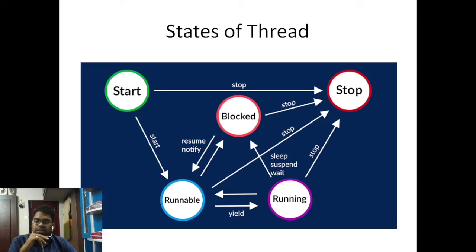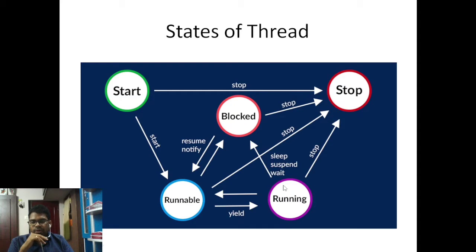Status of the thread. While we are starting the thread, it can move directly to stop. Otherwise, it can move to runnable. Ready, that's called runnable. And processing, that's called running. If some issues happen, like sleep, suspend, wait, it will be blocked. After that, it can go to stop. Otherwise, after the completion of the process, it can go to stop.